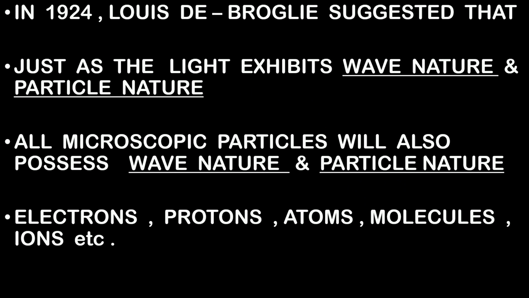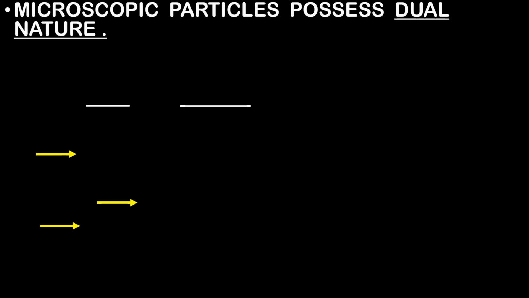Now which are those microscopic particles? The microscopic particles like your electrons, protons, atoms, molecules, ions, etc. They will act like both wave and particle. So what Louis de Broglie said is that microscopic particles possess dual nature. Now what is the meaning of this dual nature? It means that they possess particle nature as well as wave nature.